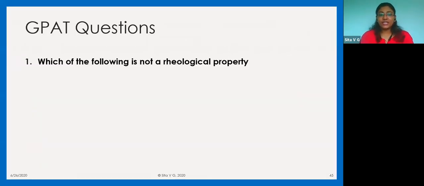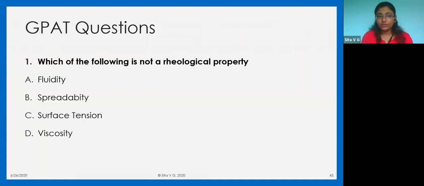So one kind of GPAT question is: which of the following is not a rheological property? And these would be your 4 options. So now you can pick up your answer in mind. I'm going to pause here for 30 seconds. I think we do not have the time to discuss this, because we have already overshot the lecture. So pick out the right answer, and after 30 seconds, I'm going to the next slide, which is going to tell you the right answer.